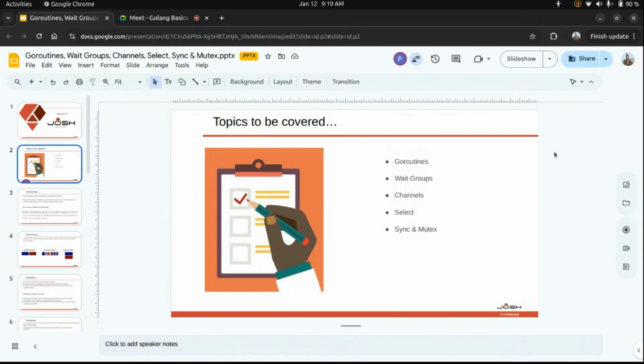Routines. Okay. So in today's lecture, we'll be covering the concurrency part in Golang. The contents for today are Go routines, wait groups, channels, the select statement, and sync and mutex.